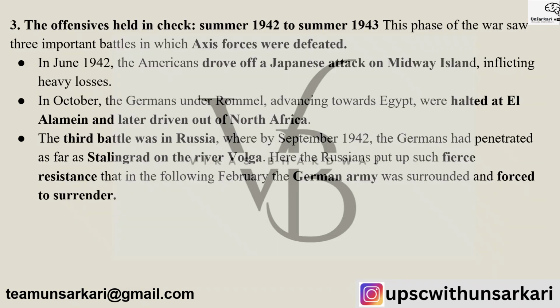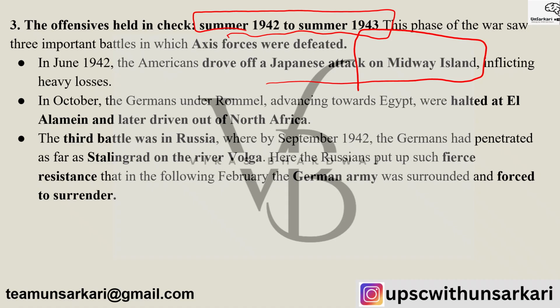So the offensives were held in check, and from September 1942 to the summer of 1943, the situation was changing. There were three important battles in which the Axis were defeated, from summer 1942 to summer 1943. In June 1942, Americans drove off a Japanese attack on Midway Island. Very important. There is a documentary on Netflix also. In October, the Germans under Rommel advancing towards Egypt were halted at El Alamein and later driven out of North Africa. The third battle was in Russia.